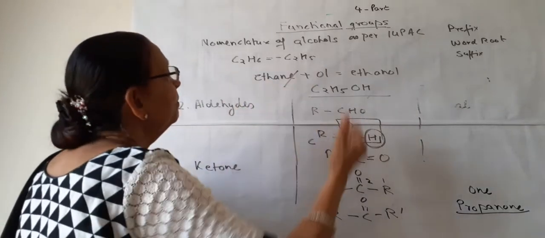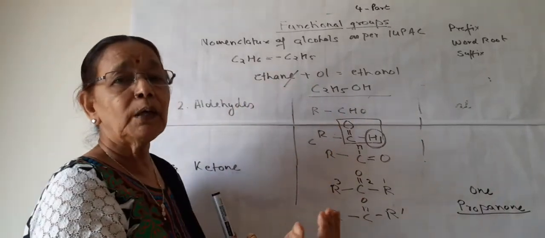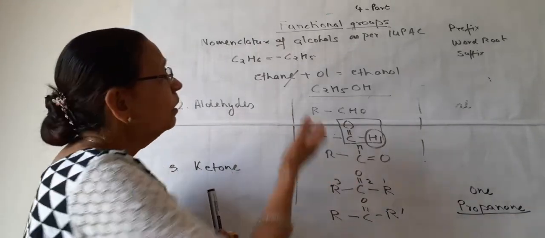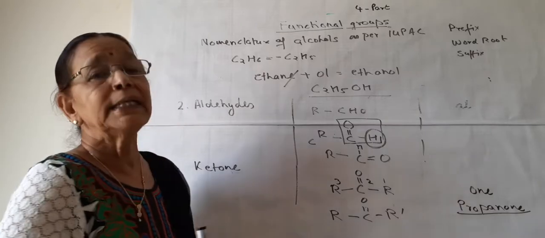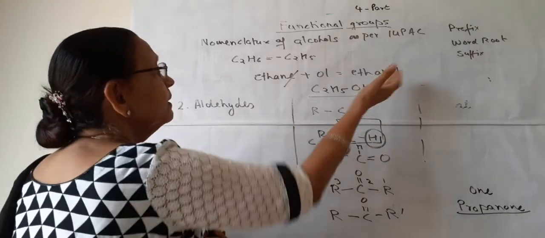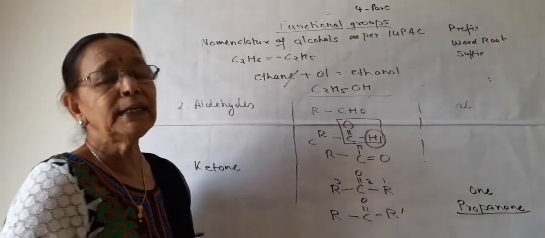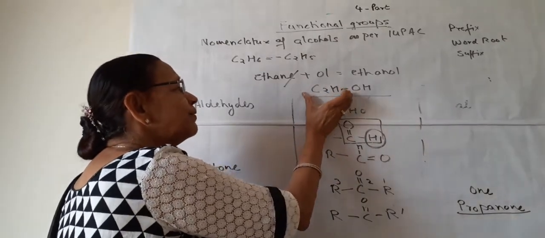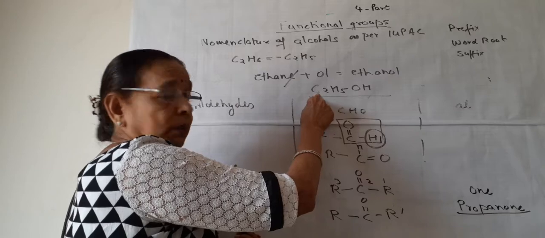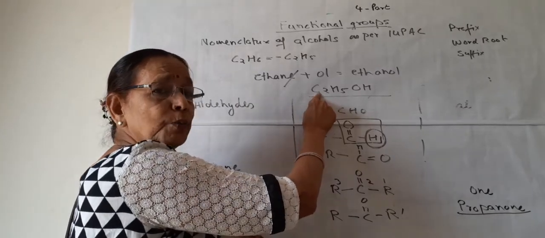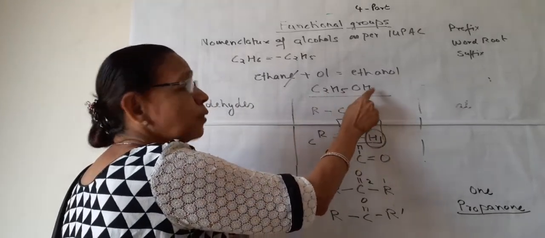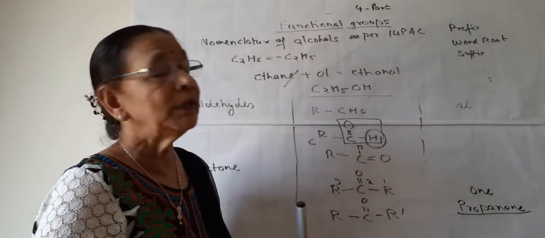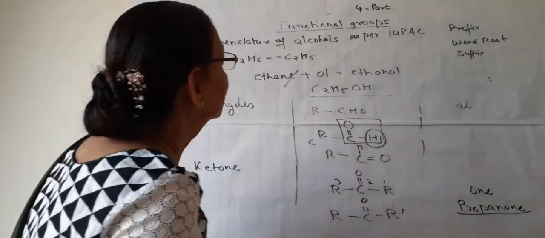So you can form by yourself propanol, butanol, pentanol. In the series, all the alcohols, they are named like this and their formula is written like this. This is the carbon chain. In the carbon chain, 2 carbons are present. 2 means eth, and this is the OH group, so ethanol. Like this you will name the alcohols.